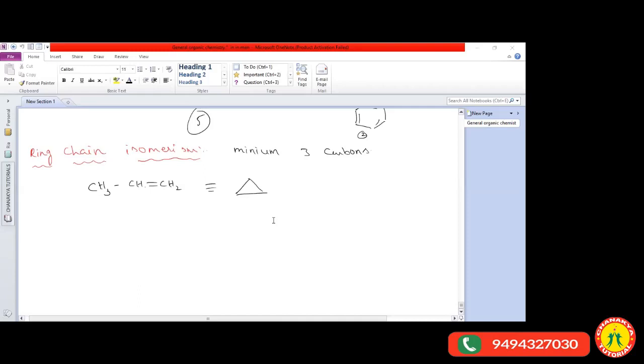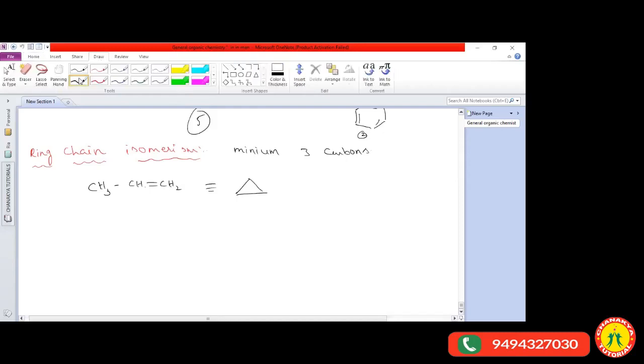For that I had already given one simple example. To exhibit ring chain isomerism, what is the minimum number of carbon atoms that must be there in a given compound? Minimum 3 carbon atoms must be there for an open chain compound to exhibit ring chain isomerism. And I'll give one more example.